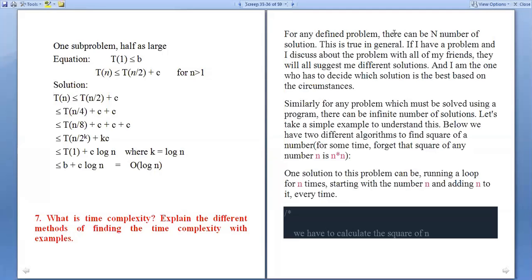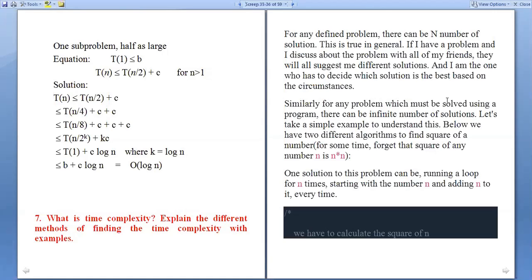In the same way, in computer science also, there are problems. For these problems, there are many number of solutions. So how to find the best solution to apply for solving the problem?